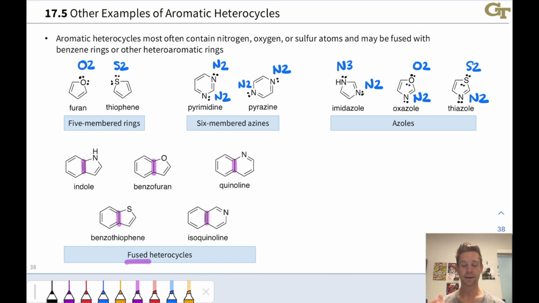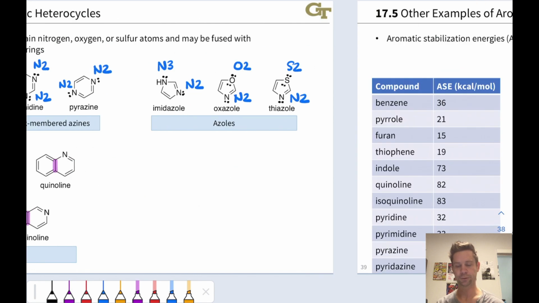Quinoline has a pyridine ring fused to a benzene. Isoquinoline is also a pyridine ring fused to a benzene, but at the meta and para positions rather than the ortho and meta positions as we see in quinoline. And then benzothiophene is actually quite similar to indole and benzofuran. It's just a thiophene ring fused to a benzene ring. So these are other examples of aromatic heterocycles.